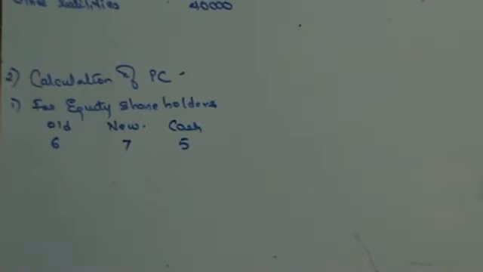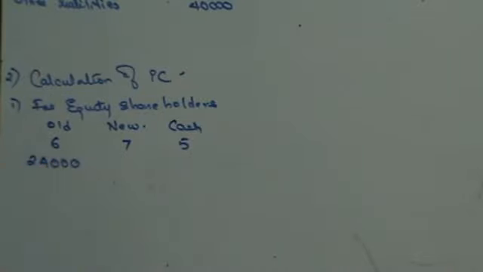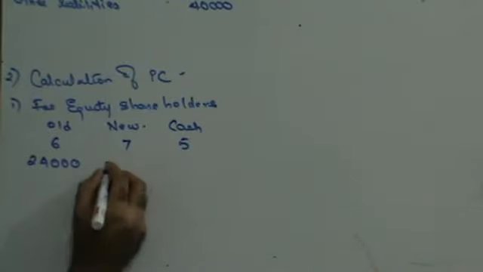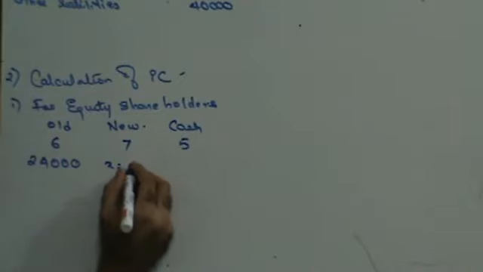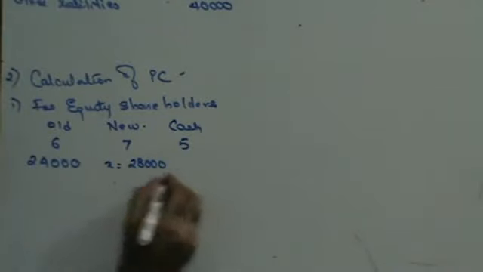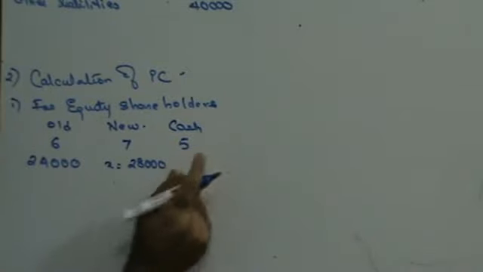Now, how many shares are they holding? If you look at Bunty Limited, they are holding 24,000 shares. Their share capital is 2,40,000 of 10 each. That means they are holding 24,000 shares. Someone please calculate and tell me how much is this? 28,000. And this? 20,000.